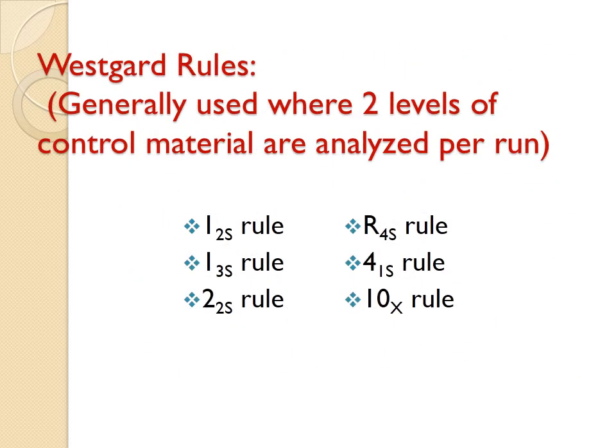Now, these are the Westgard rules which are used when we run 2 levels of quality control, like 1-2S, 1-3S, 2-2S, R4S, 4-1S, 10X rule. Previously some opined that if a lab runs 25 samples, you should run 1 level of control once a day. If a lab runs up to 75 samples, then you should run 2 levels of control once a day, and more than 75, 2 levels of control once a day, and any 1 level every 8 hourly. But this is not the rule nowadays.